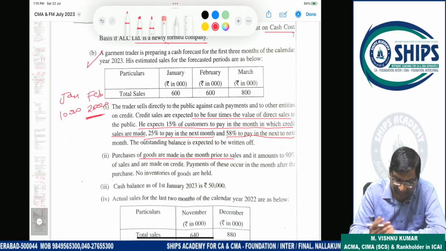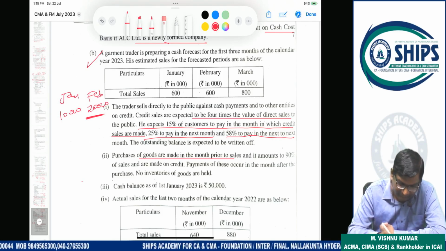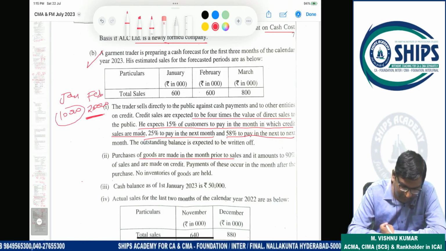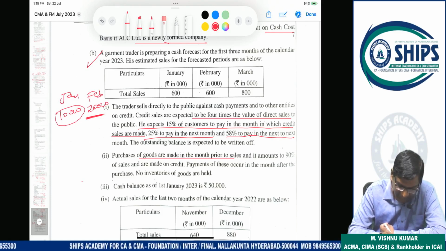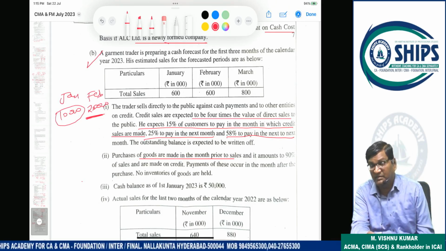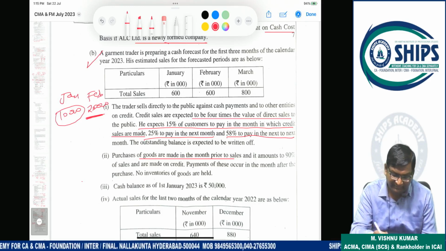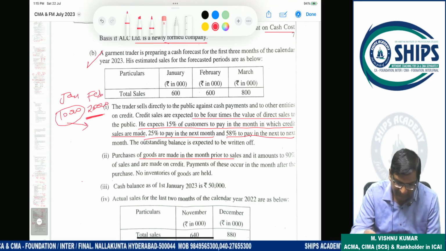But payment is made 1 month later. So ultimately purchases related to February you are making in January, but payment you are making in February, no? So it means February month payment is made in February month. That's it. Khatam. February month payment is made in February. Because this will come here. That's it.